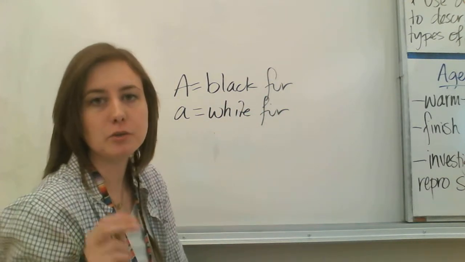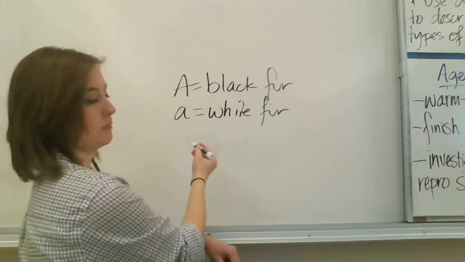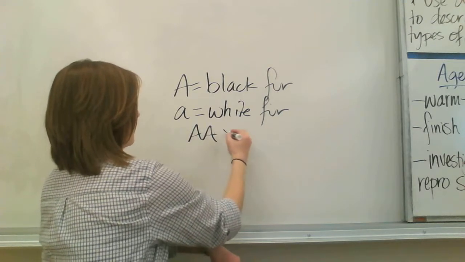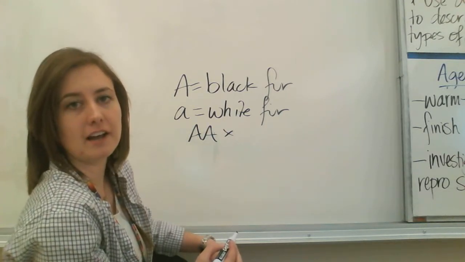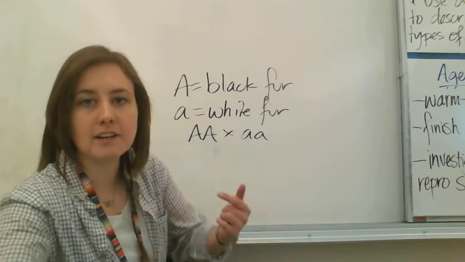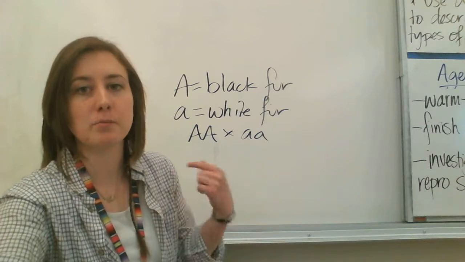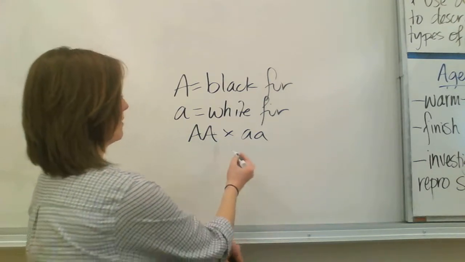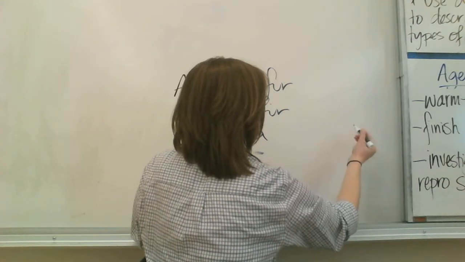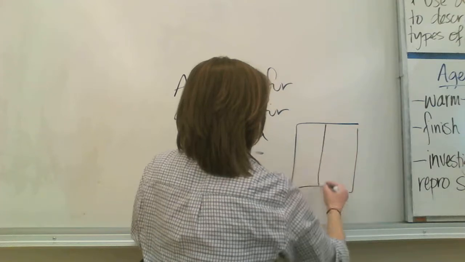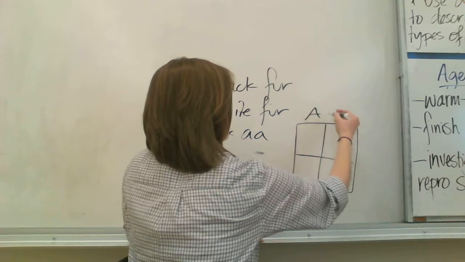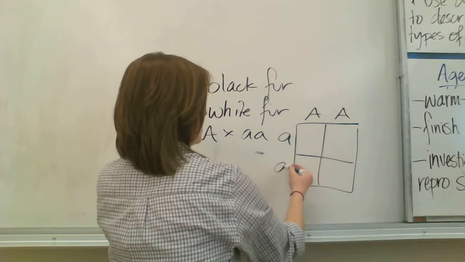And let's say we have two parent rabbits, the mom and the dad. Let's say the dad has black fur and he has big A, big A. And the mom rabbit has white fur, so she has little a, little a. Now, we want to find out the possibilities for their offspring, so we're going to use a Punnett square to figure out what the possibilities are. I'm going to draw it over here. That might be easier. So then you put one parent on one side. I'm going to put the dad on top. And then the side is where I'll put the genes for the mom.